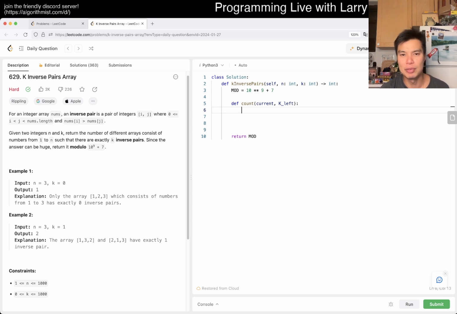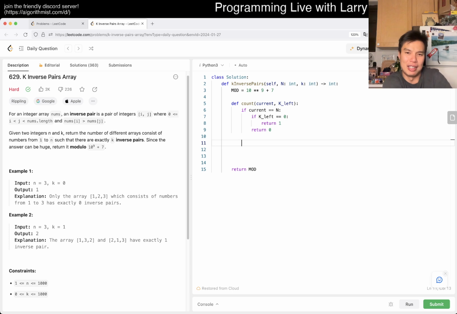As we said, if current is equal to n, that means we're already finished, so we have one possibility. Well, actually, that's not true. If k left is equal to 0, then we have one possibility. Otherwise, we return 0, right? We can also count from 0 to n minus 1, because I like 0 indexing. If it's 0, then you have 0 degree of k. You can't choose any k, right? But if the number is 1, meaning the second number, then you could choose 1 or 2.